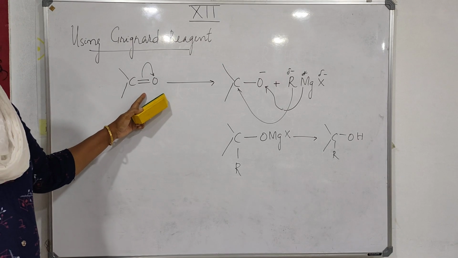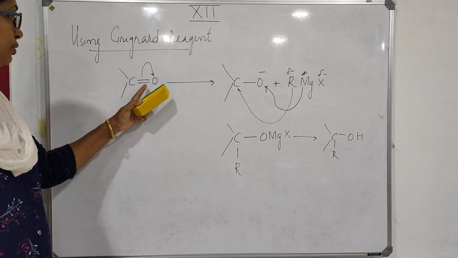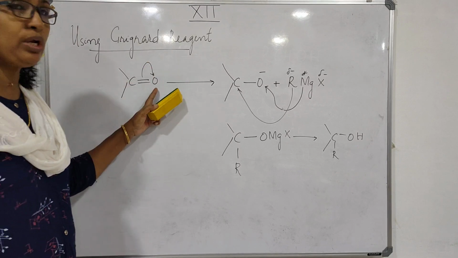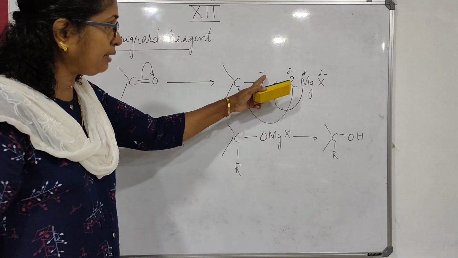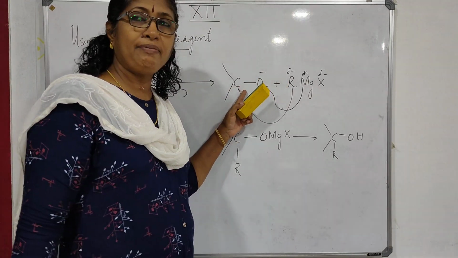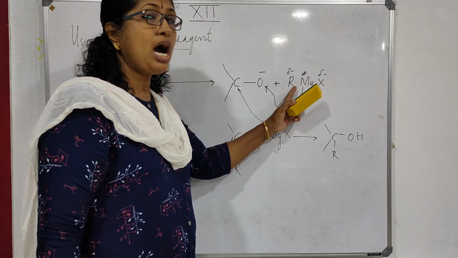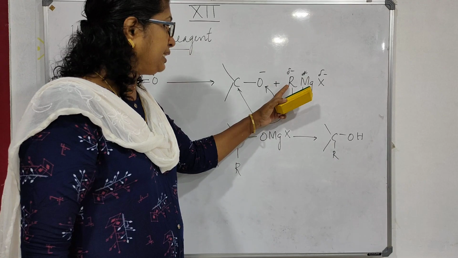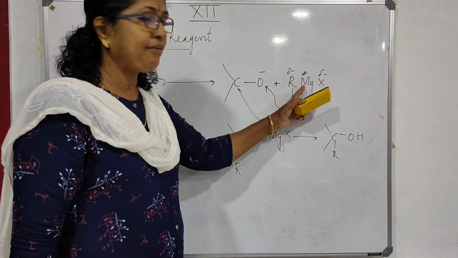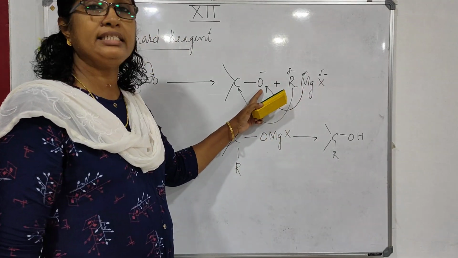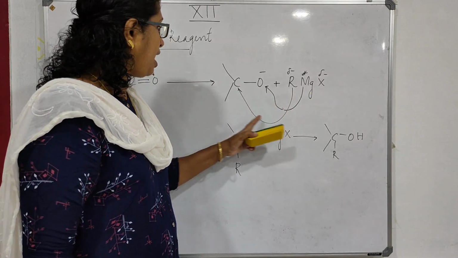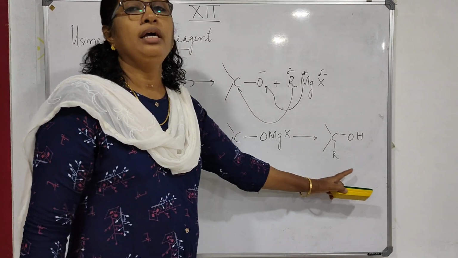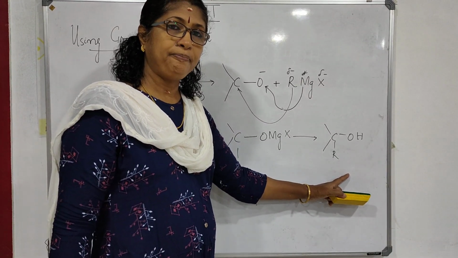So the carbonyl group which is present in aldehydes and ketones, oxygen is more electronegative, the pi electrons will shift to oxygen. Oxygen will have a negative charge and carbon will have a positive charge. Then in RMgX, the Grignard reagent, you know that this alkyl group has a partial negative charge and magnesium has a positive charge. So the magnesium will go to O minus and R will directly go to carbon. You will get an adduct like this. This on hydrolysis gives the alcohol.